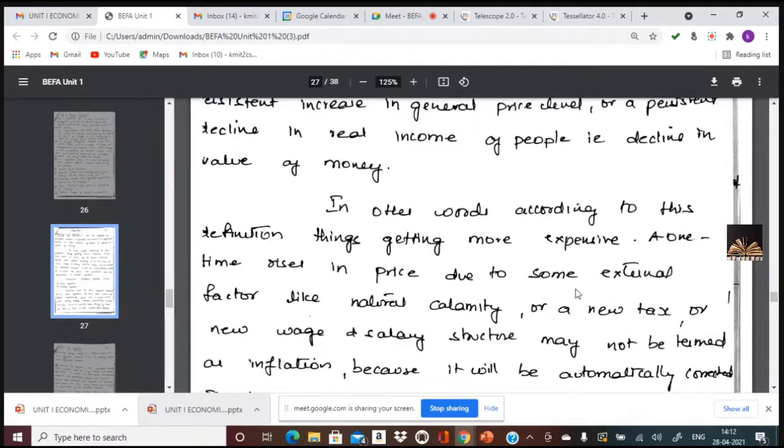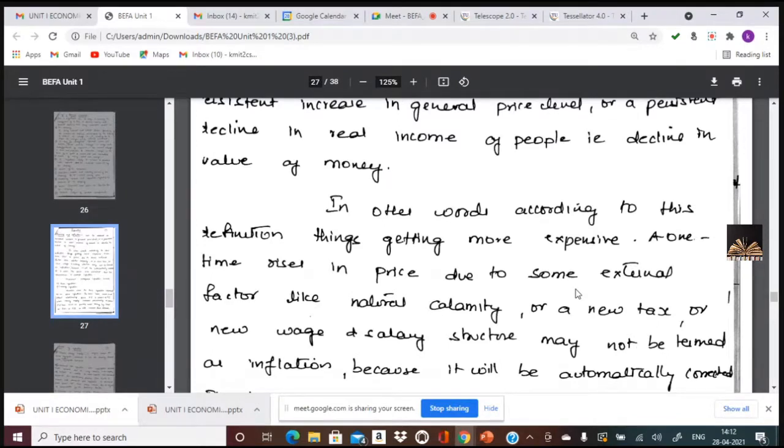But if there is a consistent increase, that is persistent, and persistent refers to a continuous increase in the prices, it leads to inflation. It's not a one-time increase in the prices due to external factors, like, for example, suddenly there is a prohibition of some imports into India that leads to an increase in prices in India.